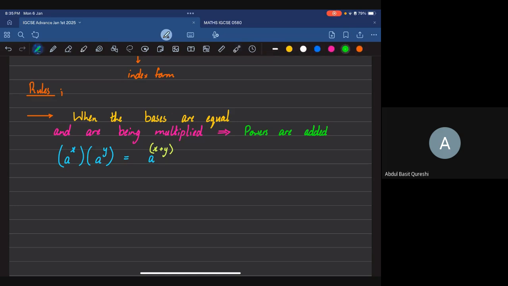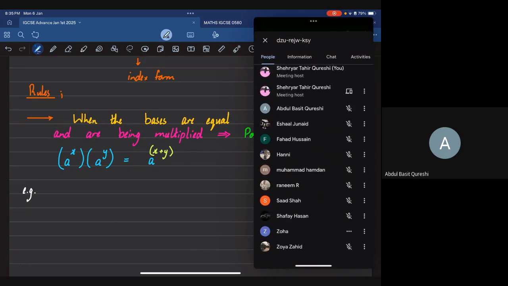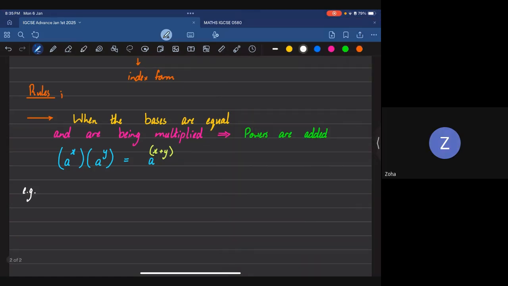Now let's look at an example. Yes, Zoha, give me any example. Make it a difficult one so that I can't do it. So you can put a base as 20. Okay, so I'll take the base as 20 and the power as 15. And I have to multiply it with something which has the base as 20, obviously, because you need to keep the base equal. And what is the power? 16.